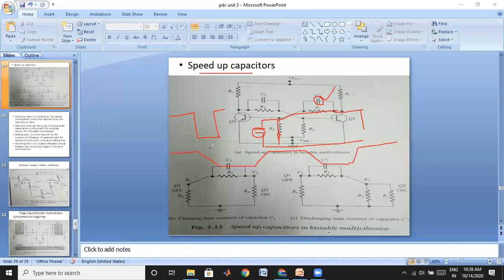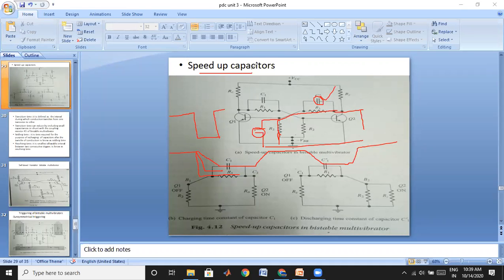Depending on the capacitance value, the slope gets reduced, and you get output waveforms like this. I think you have understood why we are using the speed up capacitance, why we get the slow response, and what the use of the speed up capacitance is.